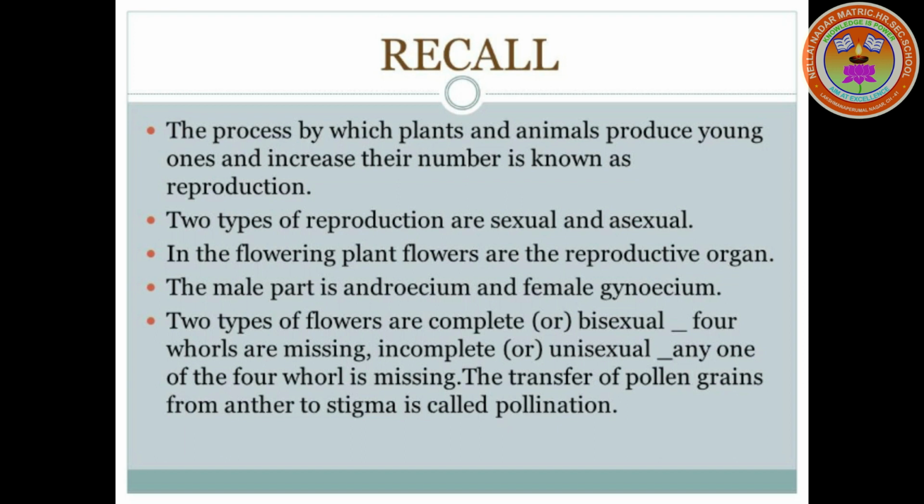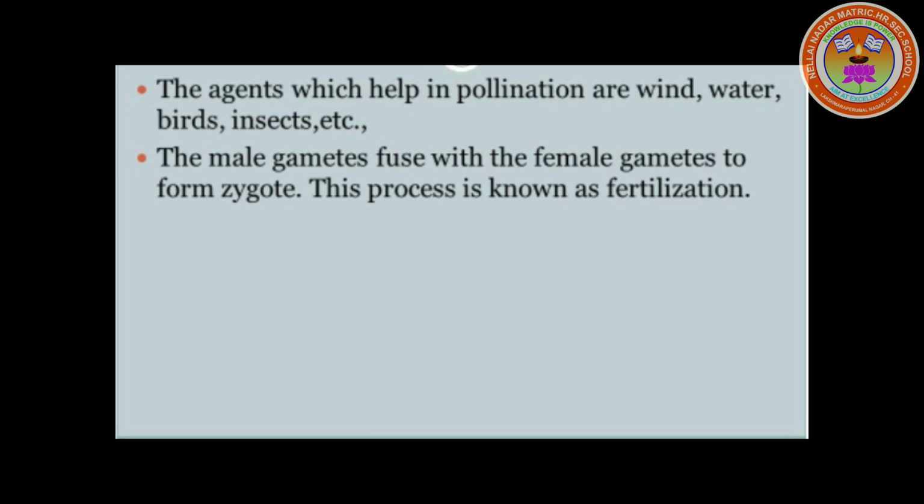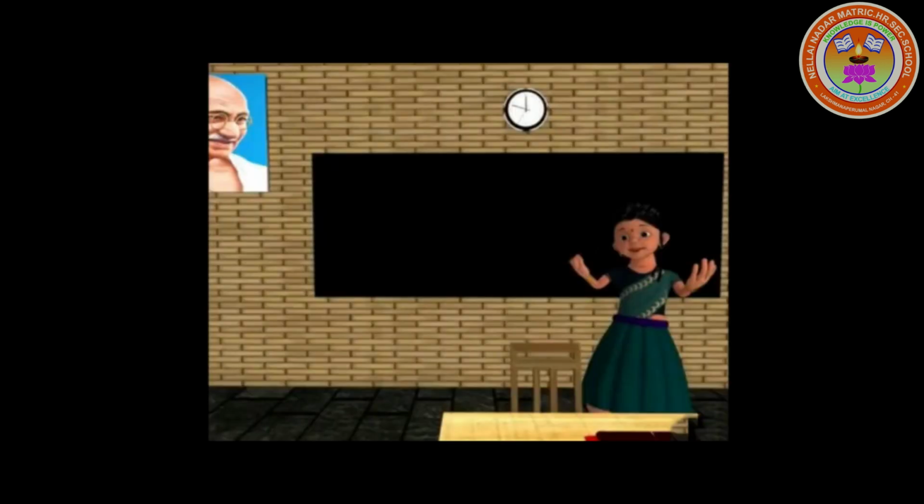The transfer of pollen grains from anther to stigma is called pollination. The two types of pollination are self and cross pollination. The agents which help in pollination are wind, water, birds, and insects. The male gamete fuses with the female gamete to form a zygote. This process is known as fertilization.